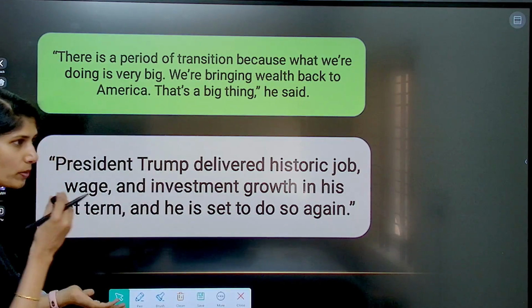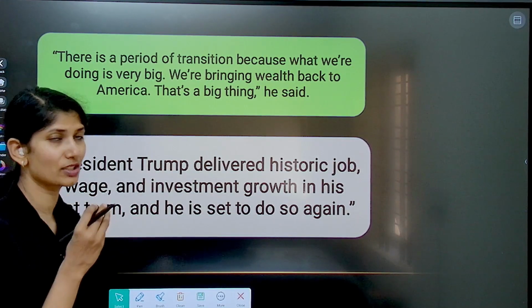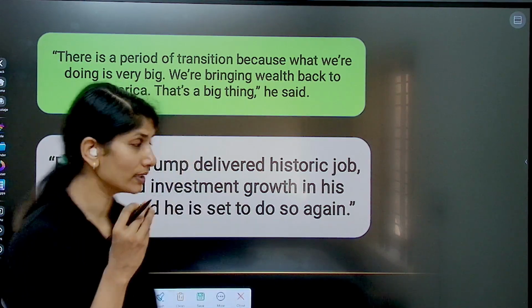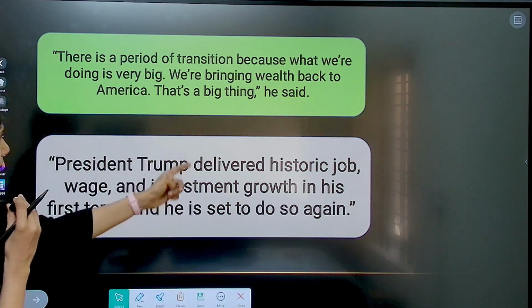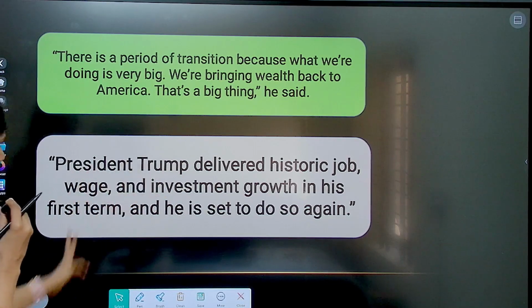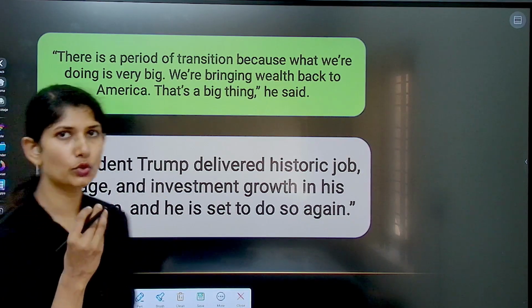Your White House spokesperson is also defending Trump's policies despite economic uncertainty that the world is facing. President Trump delivered historic job, wage, and investment growth in his first term, and he's set to do so again.